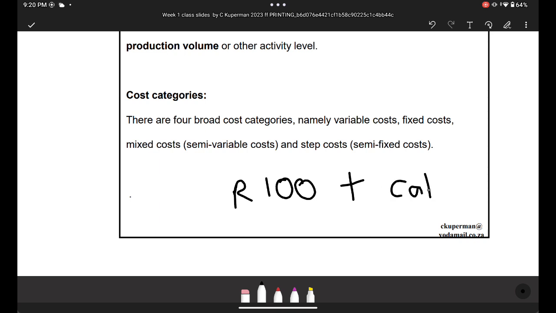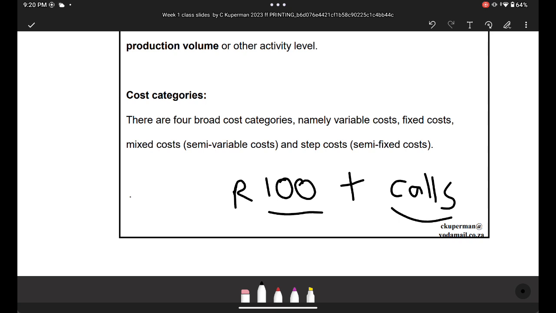So this 100 rand is fixed, right? You'll pay 100 rand because, obviously now telephones are outdated, but telephone lines, you see them everywhere. You pay to use telephone lines, right? This 100 rand will remain forever. Whether you use the telephone or not, you'll have to pay 100 rand per month. That's a contract.